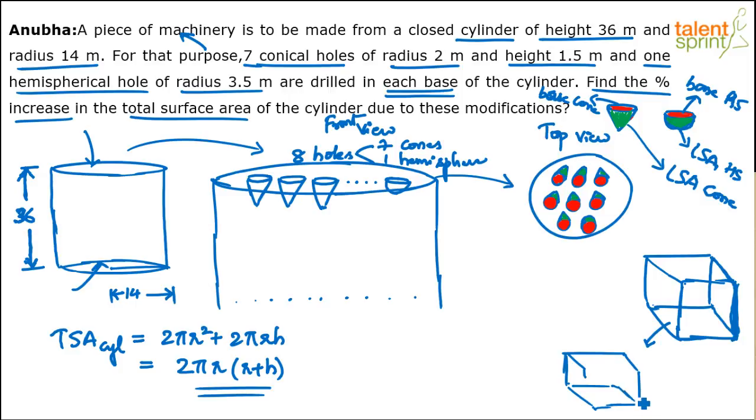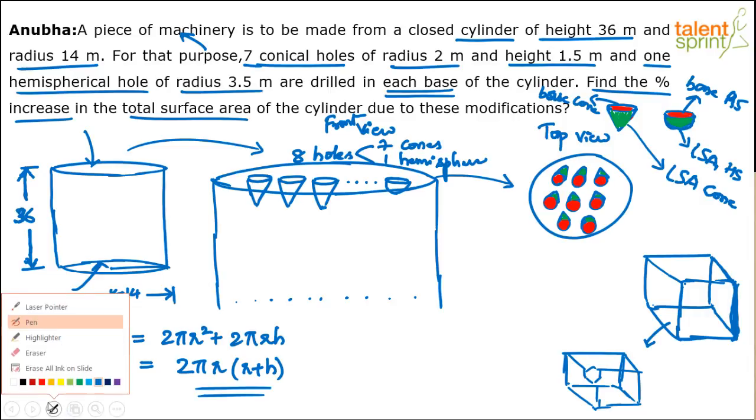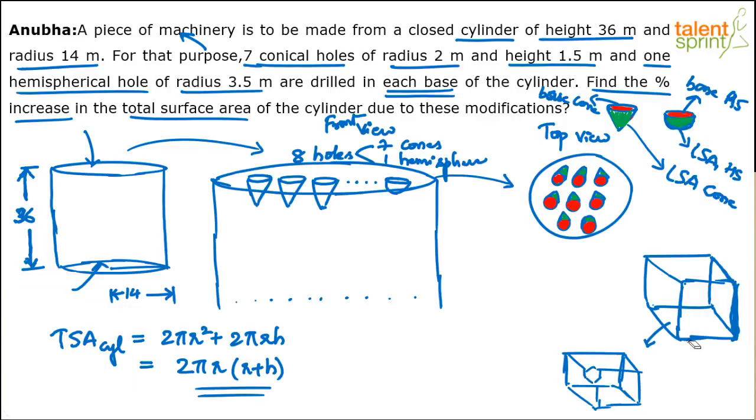But the point is, if you visualize, it is something like this. So this has been cut out. While this has been cut out, inside it will form more surfaces. The moment it forms more surfaces, you will get more surface area, right? Chalo, let me clear this and solve this question now.